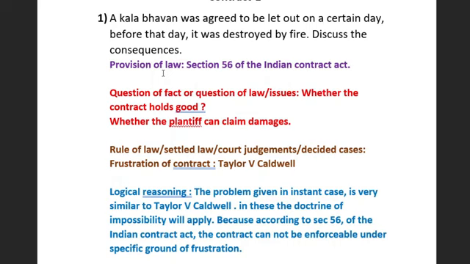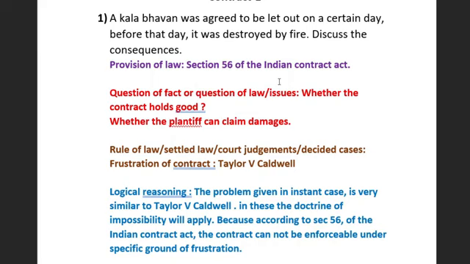Here the provision of law that will apply is Section 56 of the Indian Contract Act. We will see it under waiver. So here there is a discharge by impossibility of performance. Here you can see the bhavan was destroyed by fire. It is not possible to perform the contract.